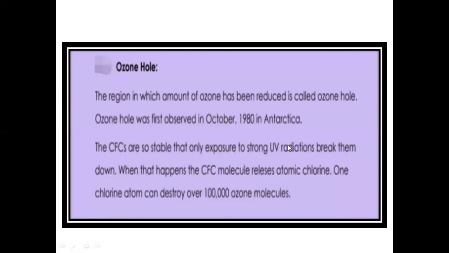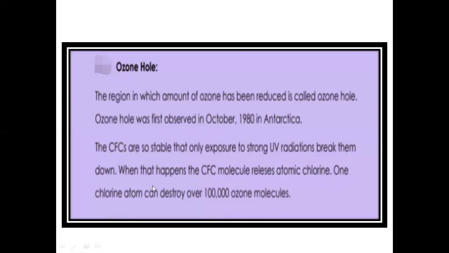So when ultraviolet radiation in the stratosphere falls on chlorofluorocarbon, because on Earth and in the troposphere chlorofluorocarbons are unreactive and stable, but when they reach the stratosphere, ultraviolet radiation breaks the chlorofluorocarbons and a chlorine atom breaks out.